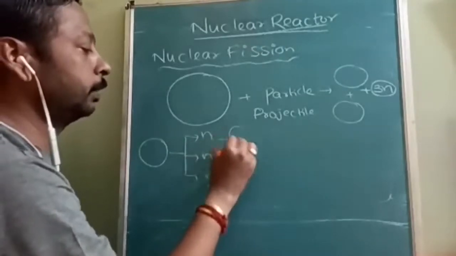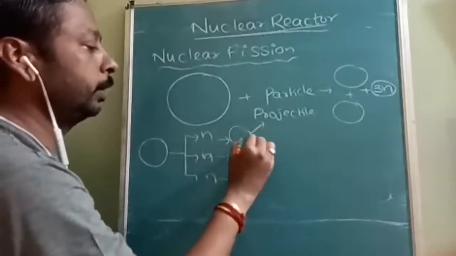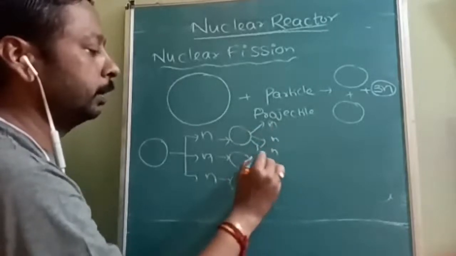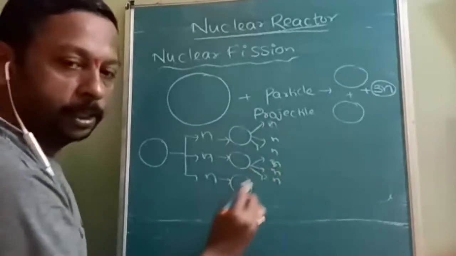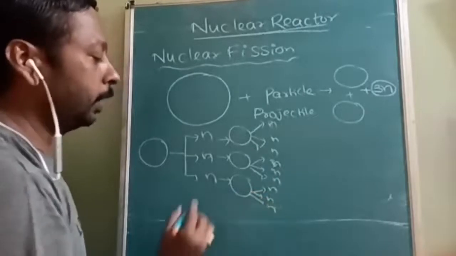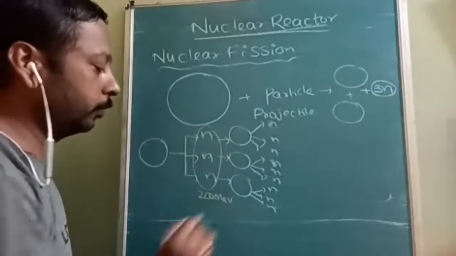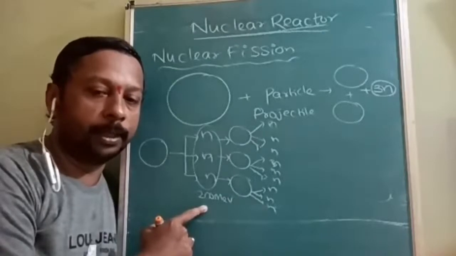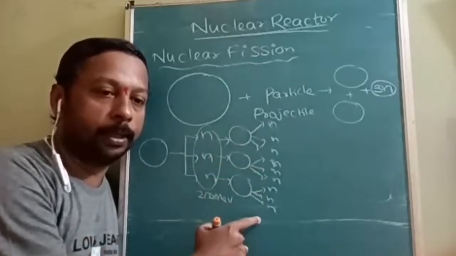If they bombard three more nuclei, then it will release three neutrons each, and again three neutrons. So like that it will be a chain reaction. It is going to be what reaction? A chain reaction. In only one reaction it generates 200 mega electron volt, so this will generate 200, 200, 200, 600 mega electron volt.